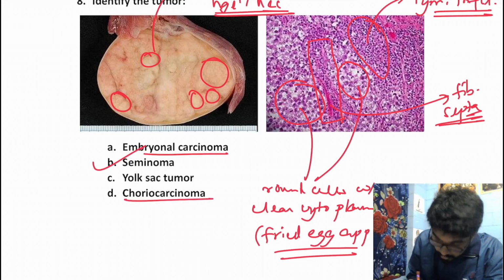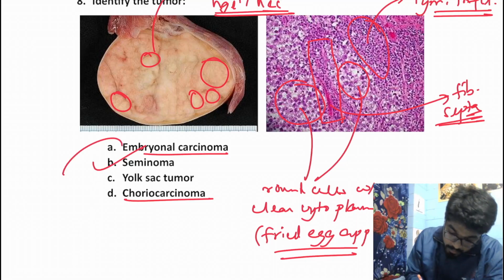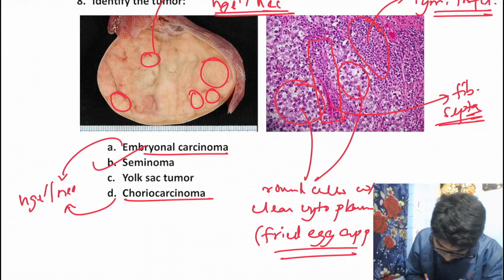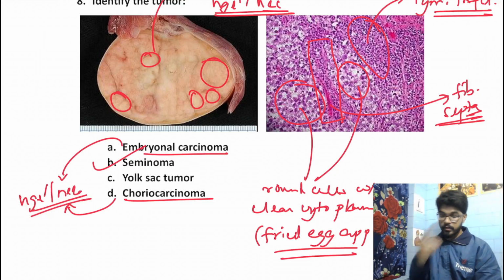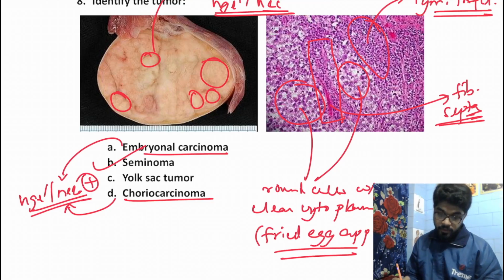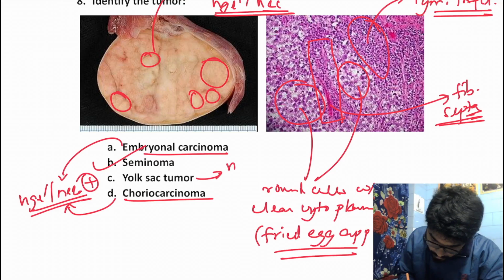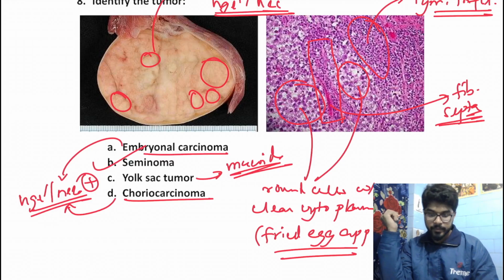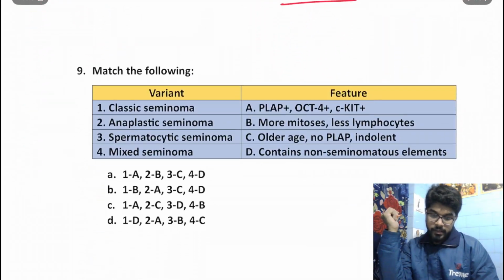Embryonal carcinoma and choriocarcinoma. Now these two are associated with hemorrhage and necrosis. Hemorrhage and necrosis would be present, which is absent over here. Whereas yolk sac tumor would have a mucoid appearance, right, which is not appreciated over here. That's why your answer over here would be seminoma. Okay. Moving on to the next question.